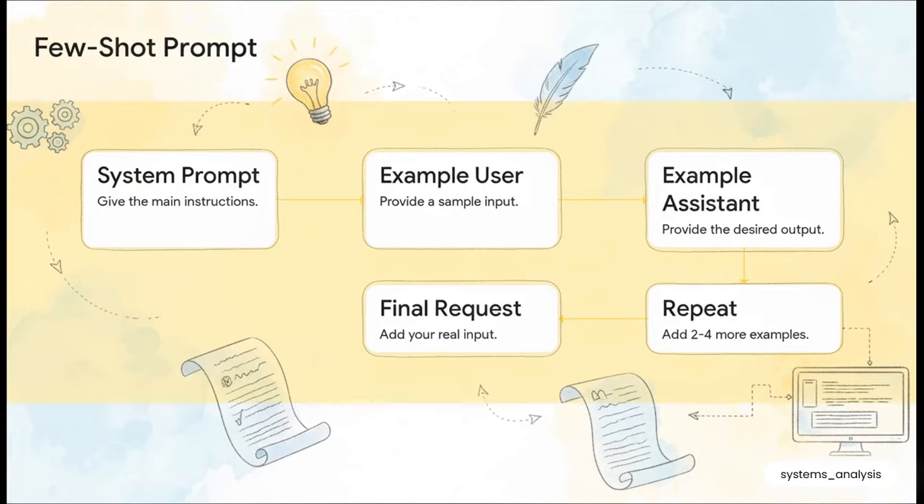Well, it's pretty simple. First, you give it the main instructions, maybe in a system prompt. Then, you provide a few back-and-forth examples of user and assistant messages. Once you've shown it the pattern a few times, you add your real request at the end. The AI will then just follow the pattern you've already laid out.